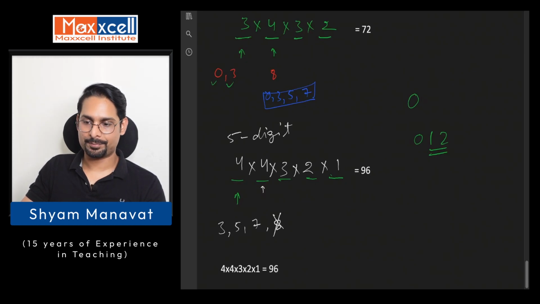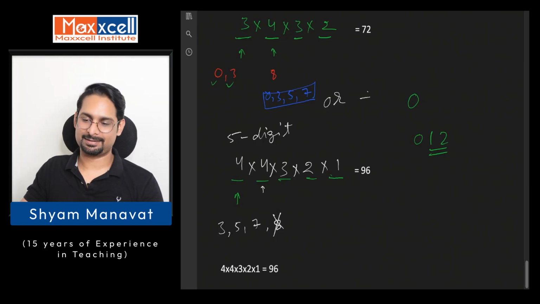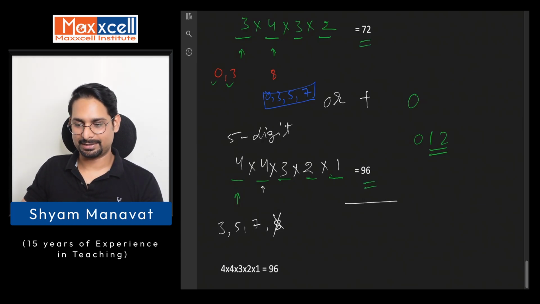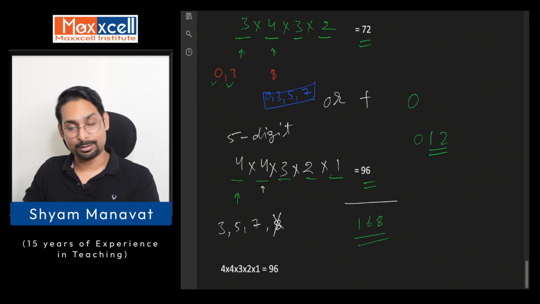So it's or. Conjunction is or. So what do we use for or? We use the plus sign. So if I add both of them, 72 here and 96 here, it will give you 168. So total 168 numbers are possible.